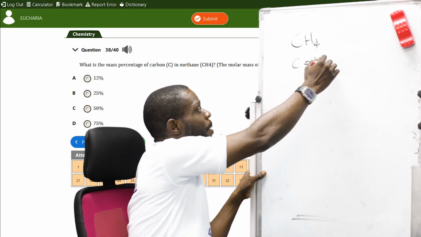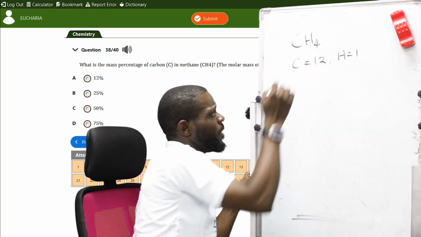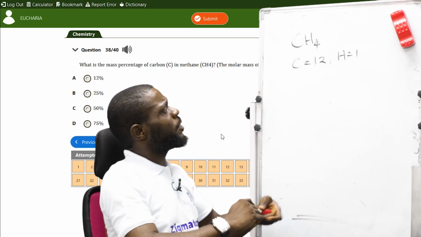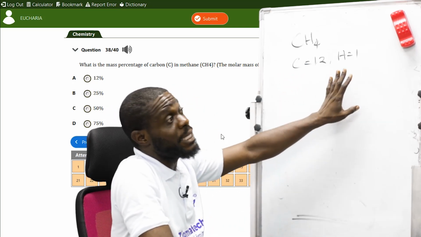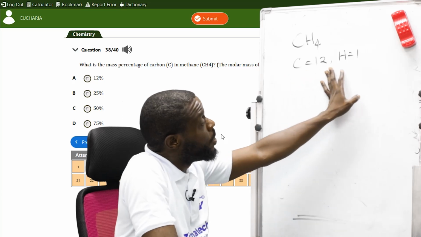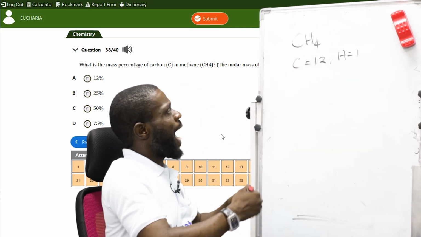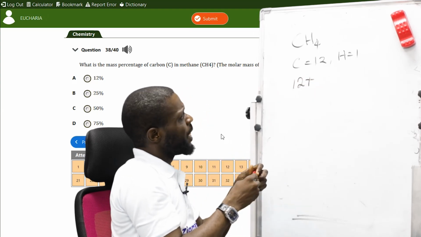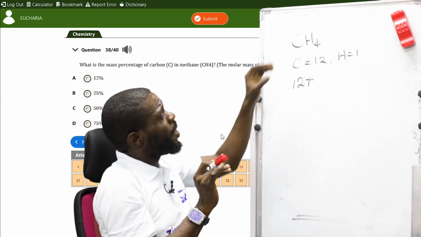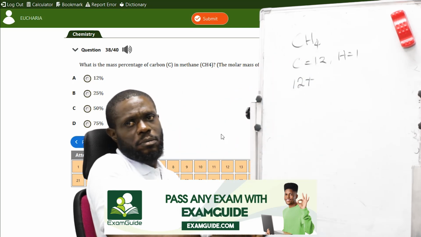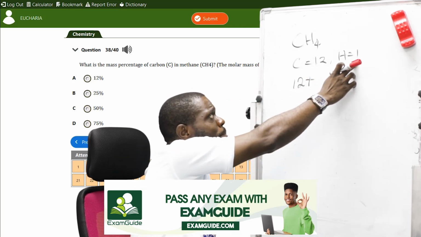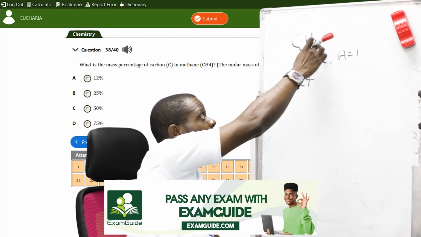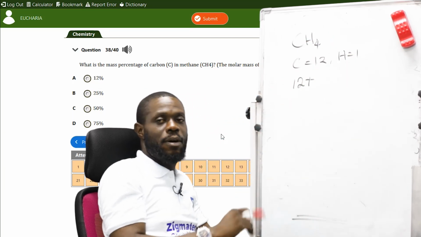Now, hydrogen has a molar mass of 1. But if I want to know the molar mass of methane first, I will say 12, the sum plus, hydrogen is 1 here. That's the mass. But in this compound, hydrogen is 4. So you times the mass number by the subscript of the element, and it gives you the molar mass of that element.